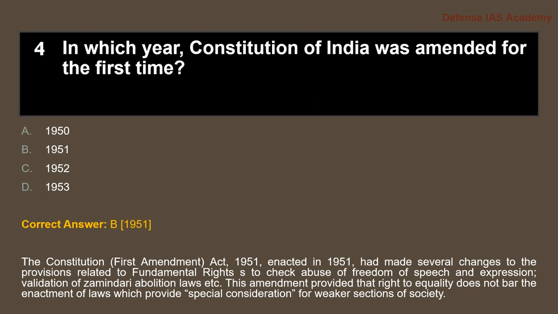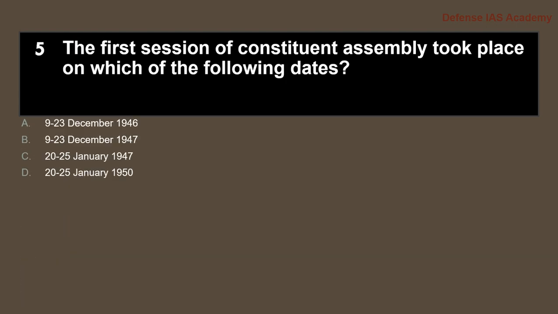The Constitution First Amendment Act, enacted in 1951, made several changes to the provisions related to fundamental rights to check abuse of freedom of speech and expression, validation of zamindari abolition law, etc. This amendment provided that the right to equality does not bar the enactment of laws which provide special consideration for weaker sections of the society.